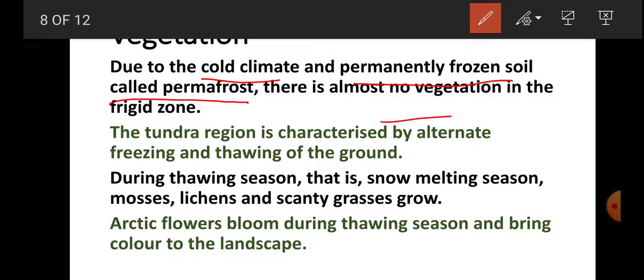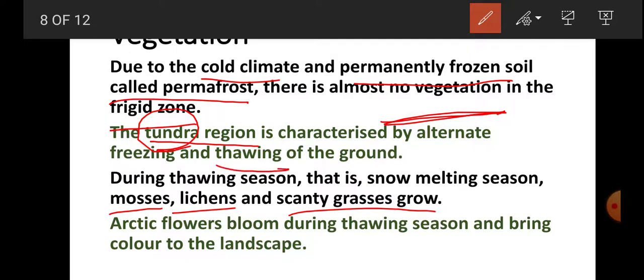So there is almost no vegetation in the frigid zone, but there are regions in the north frigid zone where tundra vegetation is found. Now what is this tundra vegetation? Tundra vegetation is a type of vegetation which does not support the growth of plants and trees, but some sort of mosses, lichens and scanty grasses grow there. And it happens during the thawing of the ground.